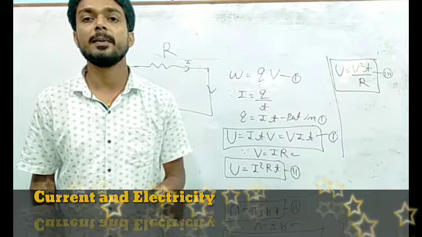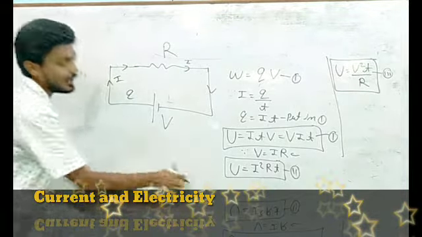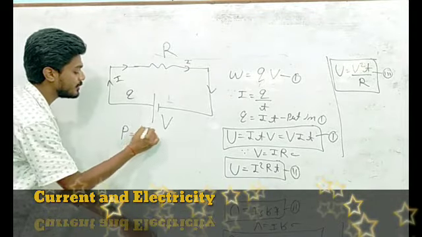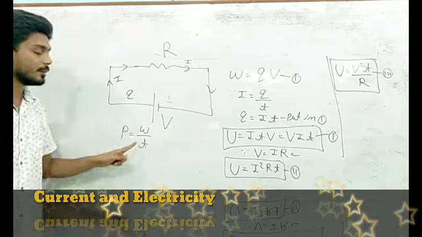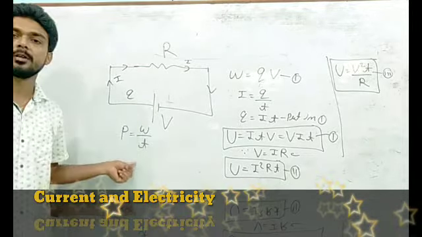Next comes, students, electrical power. What is electrical power? We have studied in class 9 that power P is equal to W by T, work done upon time, or rate of doing work, or energy upon time.